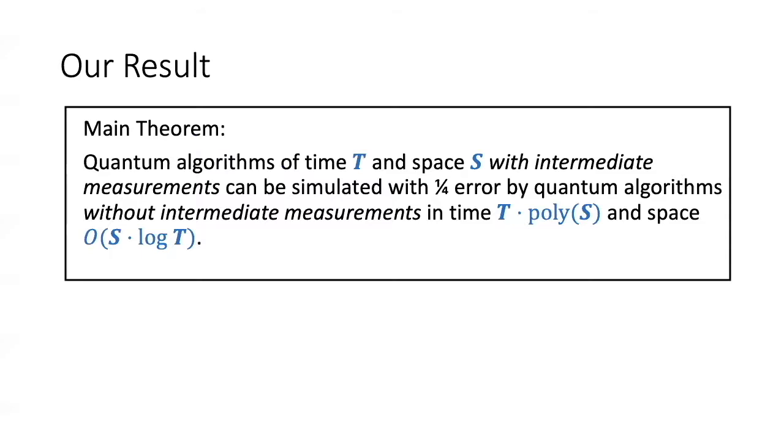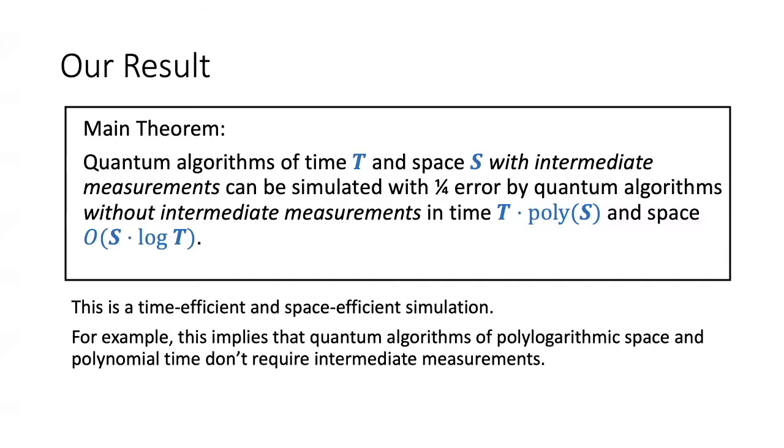Our main theorem is that we can indeed defer measurements in a space efficient and time efficient manner. More precisely, we show that quantum algorithms of time t and space s with intermediate measurements can be simulated by quantum algorithms without intermediate measurements in time t poly s and space s log t.